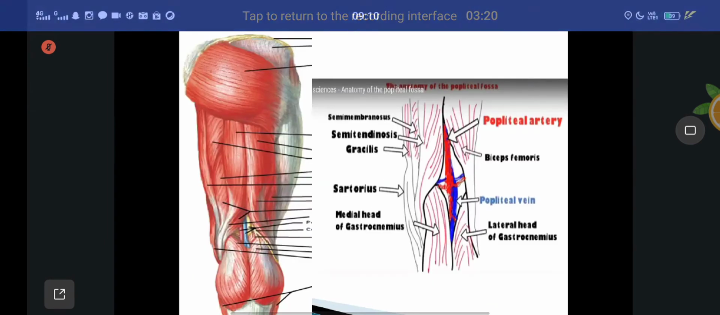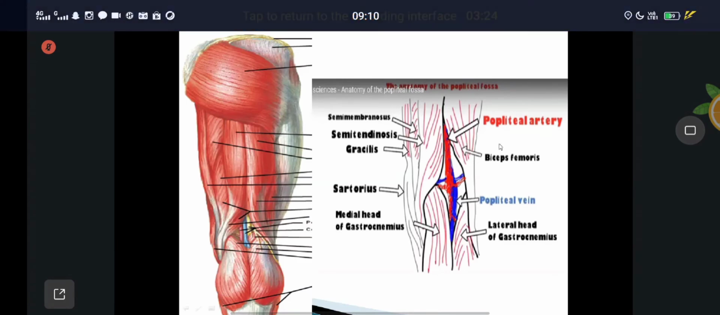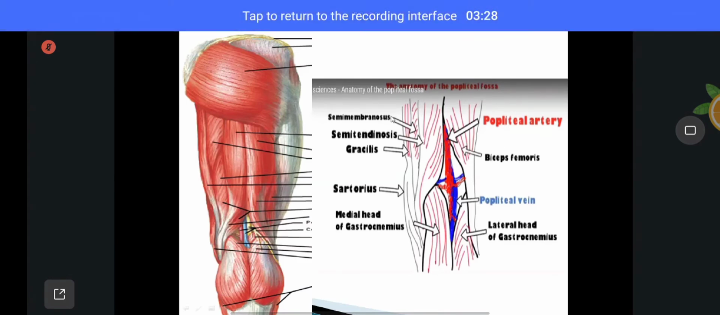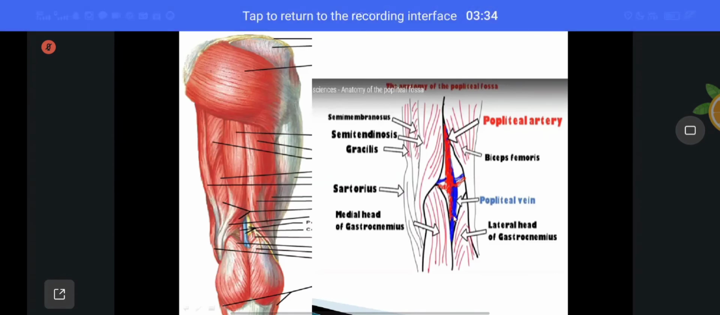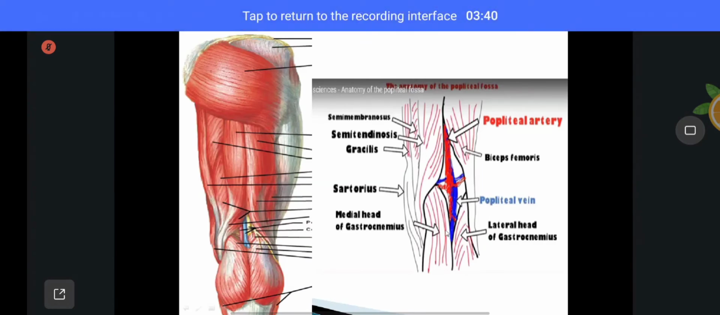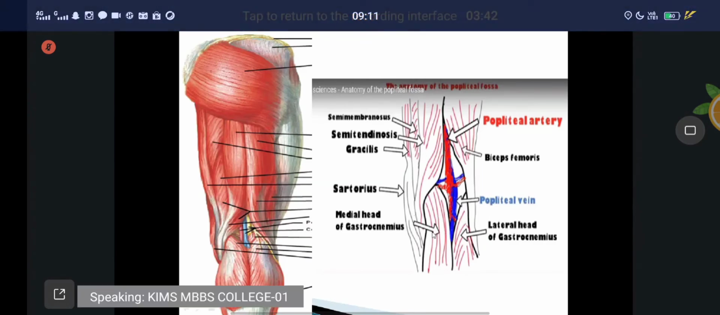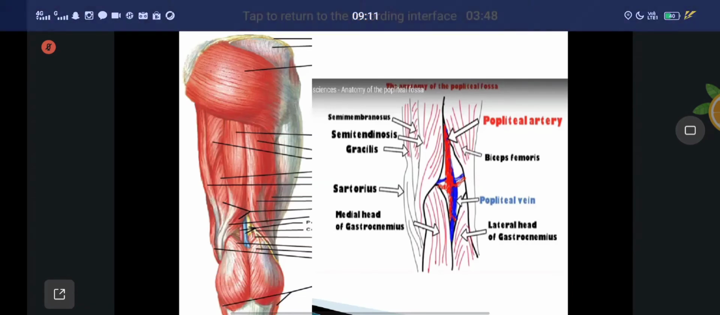See here also, same thing. Superolateral is formed by biceps femoris. Understand? Superomedial is formed by semimembranosus and semitendinosus, supplemented by gracilis, sartorius and adductor magnus. After that, inferolateral is formed by the lateral head of the gastrocnemius and plantaris muscle. The inferomedial is formed by the medial head of the gastrocnemius. Those are called the boundaries of the popliteal fossa.